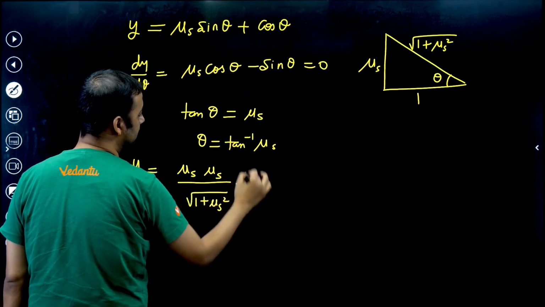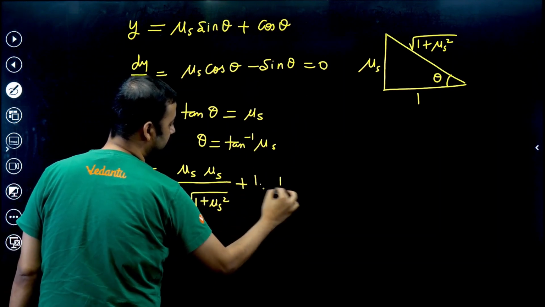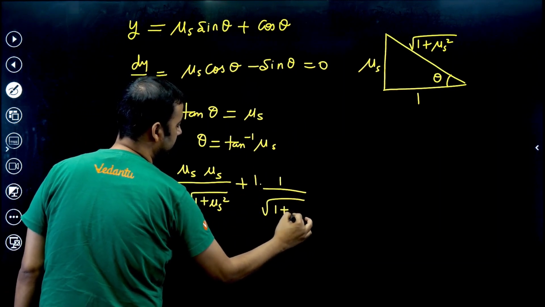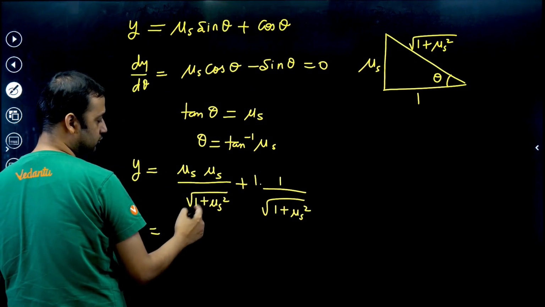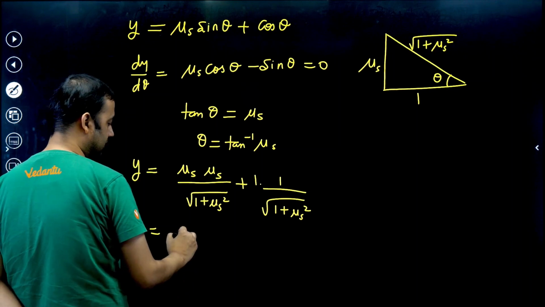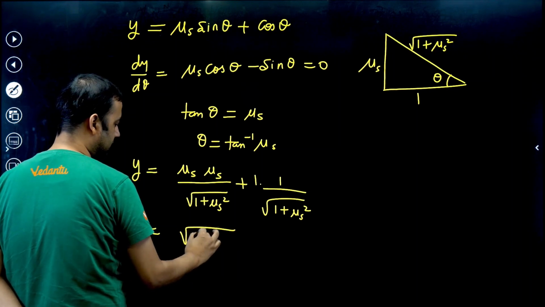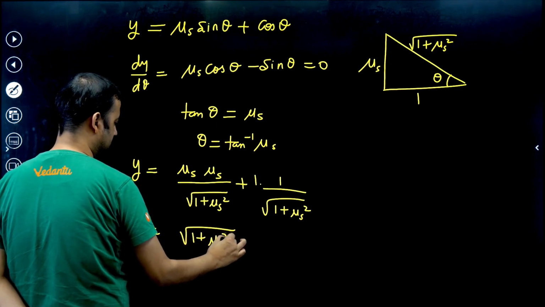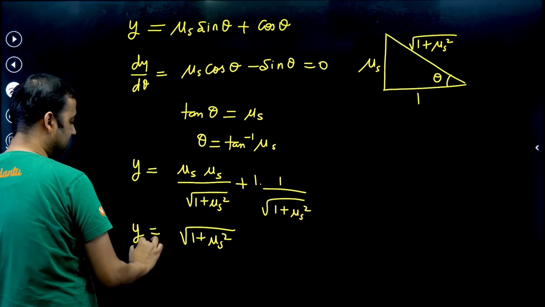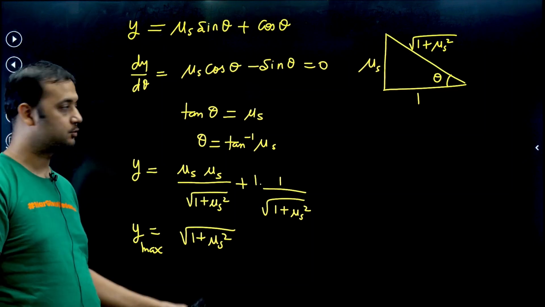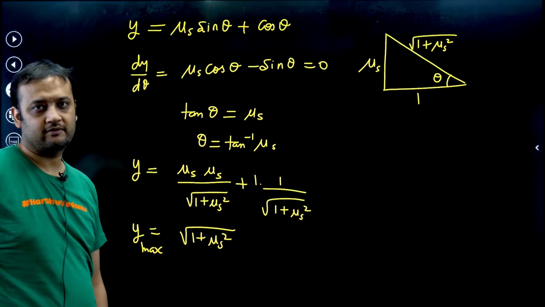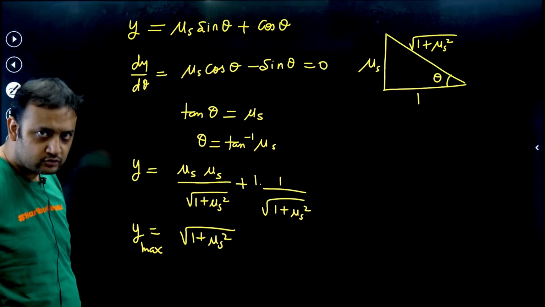So what is cos theta? Cos theta is 1 upon under root of 1 plus mu s square. So what does this become? 1 plus mu s square upon under root of 1 plus mu s square. So this will become under root of 1 plus mu s square. This will be the maximum value of y, dear students, which we have just proved, and this will happen if theta equals tan inverse mu s. So this we have proved using differentiation.